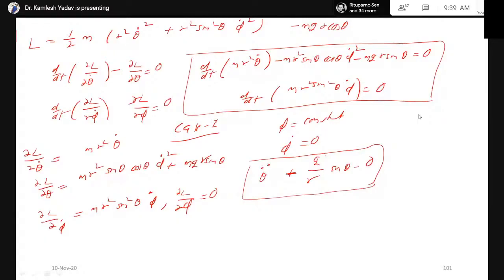It means this spherical pendulum is oscillating in a plane. Therefore, this is equivalent to a simple pendulum. A spherical pendulum is equivalent to a simple pendulum. Let us discuss case 2.